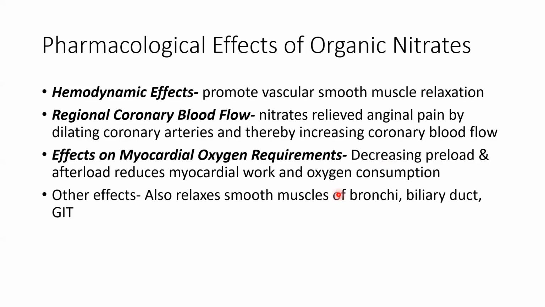These three are important, you can remember. One other effect is that it also relaxes smooth muscles of bronchi, biliary duct, or gastrointestinal tract. So maybe the question may be framed like this: a person has severe asthma and is at increased risk of angina, can organic nitrate be given in that condition, or some options might be given. In that case, definitely organic nitrate cannot be given, right? Because it is causing relaxation of all the smooth muscles, including bronchi.